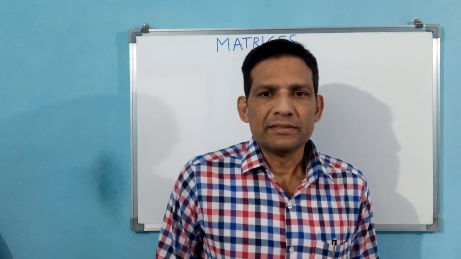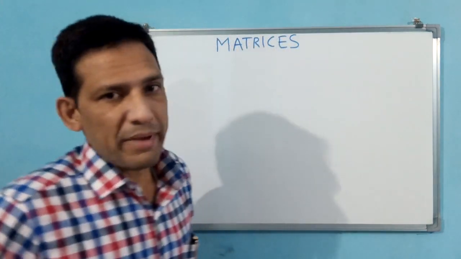NCERT 11: sets, relations and functions, trigonometric functions, then complex numbers also have finished. Okay. Let us see matrices.